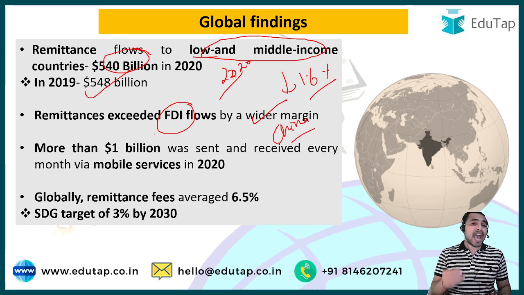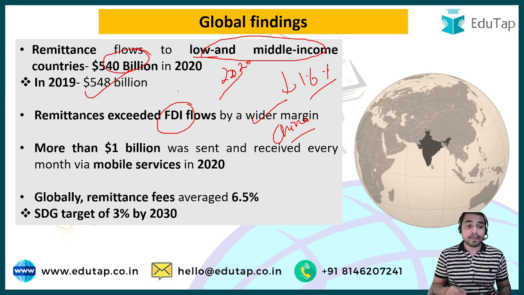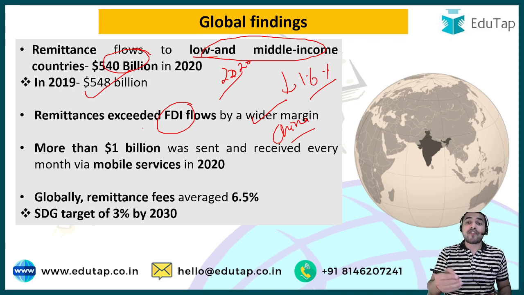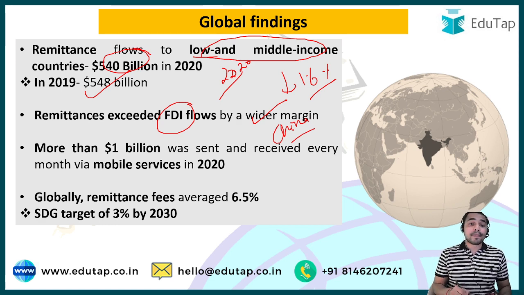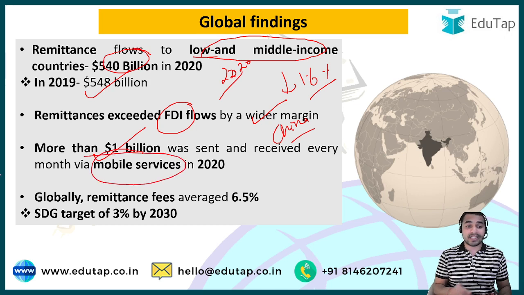And guys, as we all know, due to the COVID-19 pandemic in the year 2020, people were forced to adopt digital transactions in order to send remittances. And guys, that was the reason in the year 2020 more than $1 billion was sent and received every month via mobile services. And guys, this report also discusses the remittance fees.